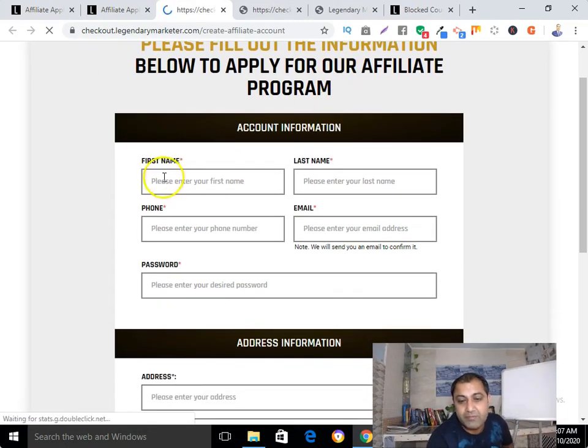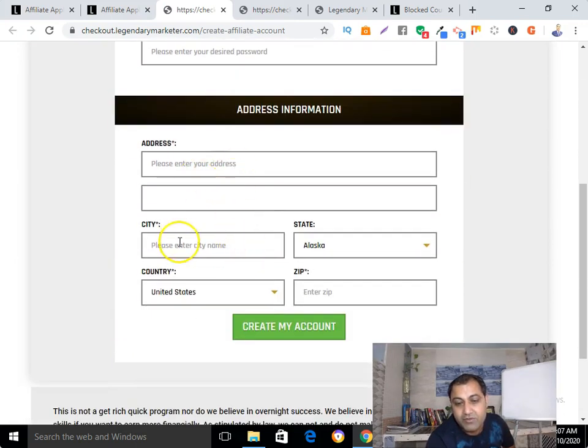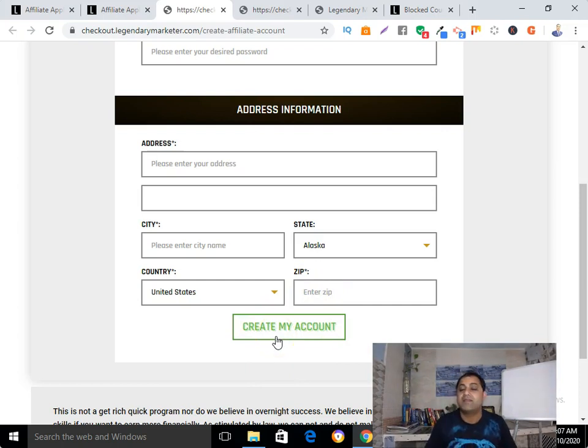You just need to submit your first name, last name, phone number, email, then password, then your address, city, state, and your country name. And as you click the button that says create my account, you will be taken to a checkout page.